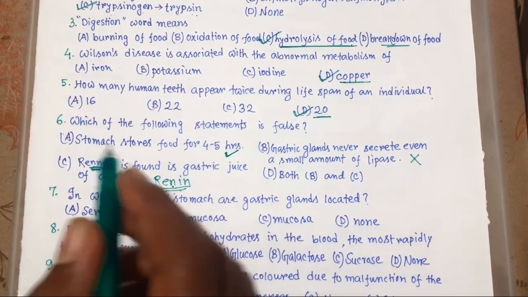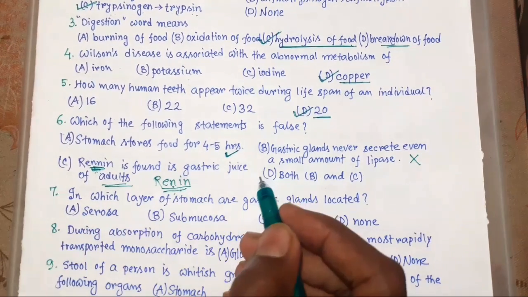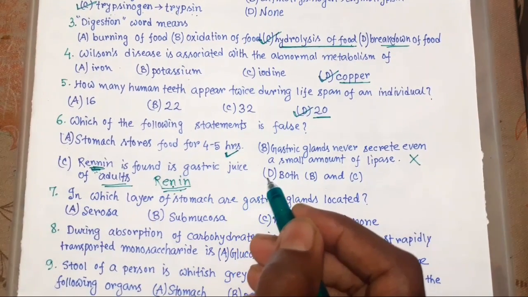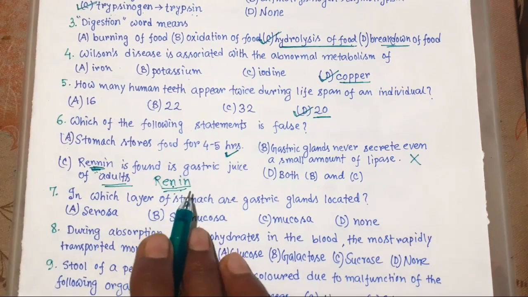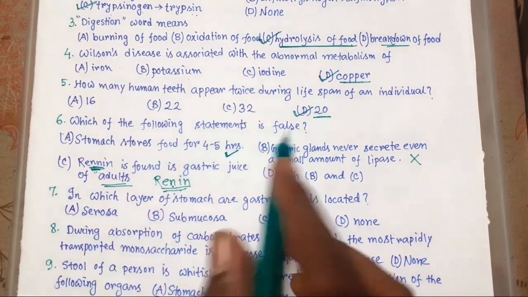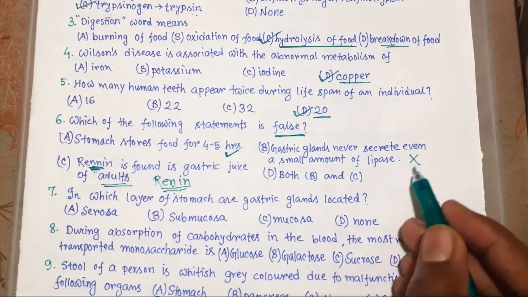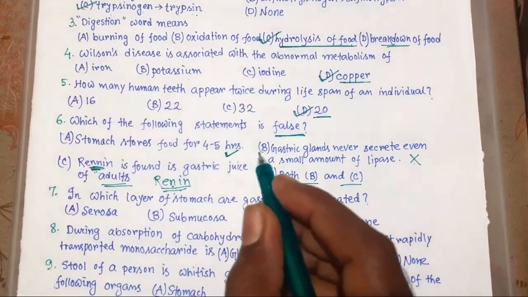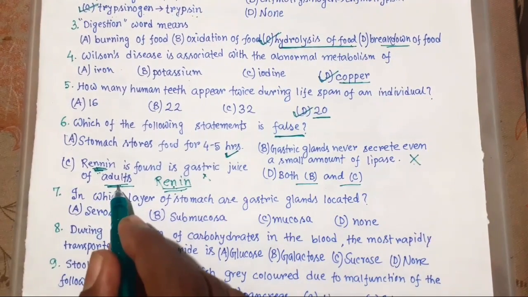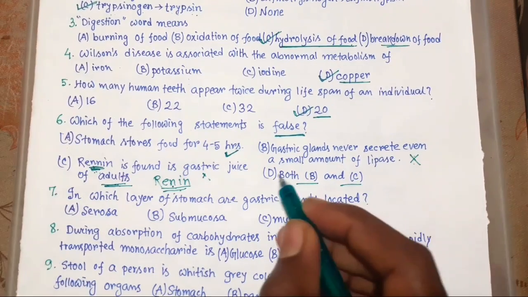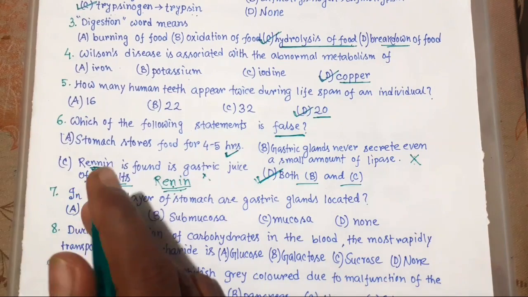Here single N and here double N. Double N is secreted in the stomach. So B and C, these two are false. This is in infants and this is also wrong. So the choice is D, both B and C wrong.